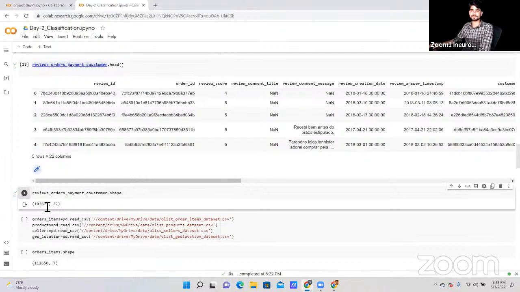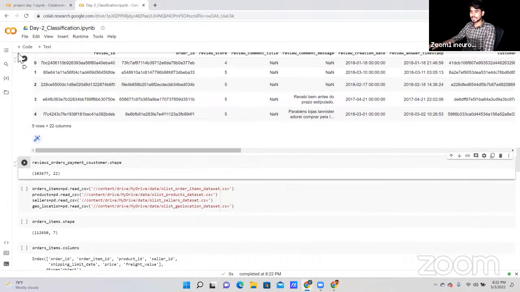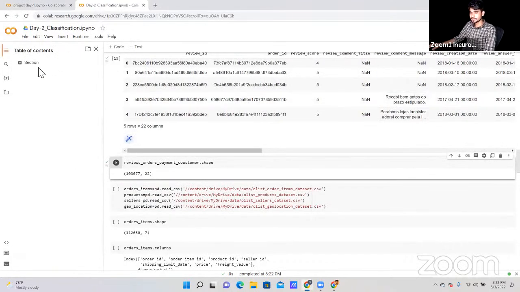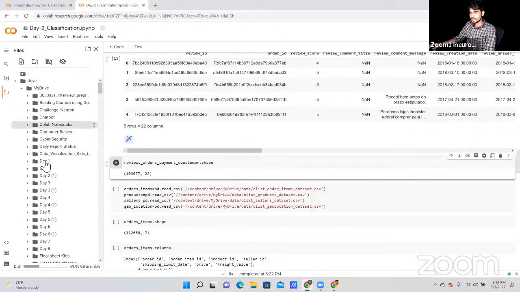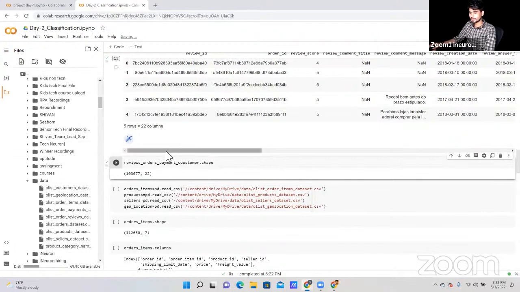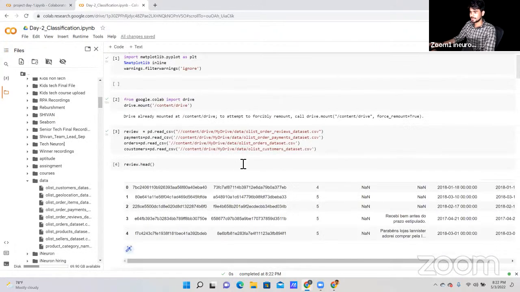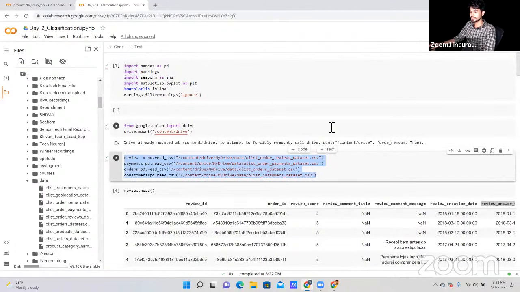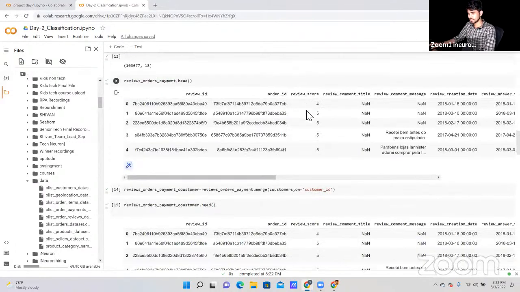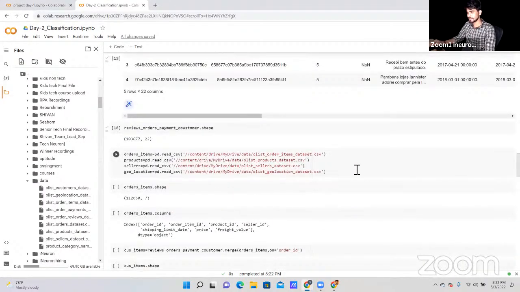Now again, as you can see here, we have a lot of data, but right now I have read only 4 datasets. Whenever we work on an end-to-end project, we want all the data, whatever we get from our client, from our customers.